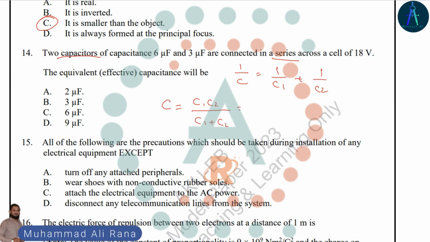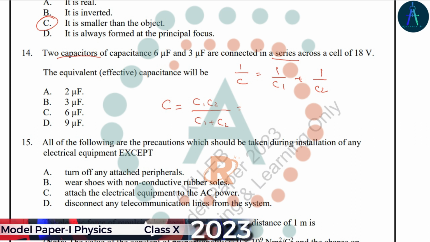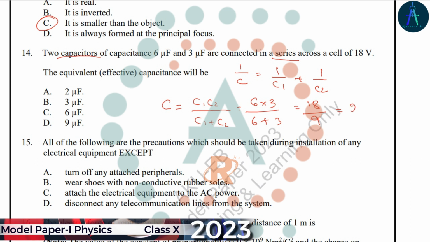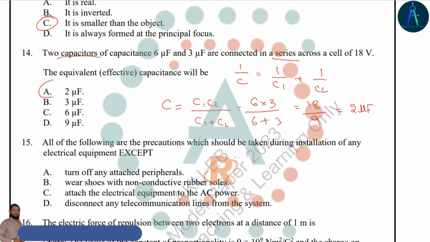We can solve this formula by taking the LCM and at last taking the reciprocal. So C1 C2 are 6 multiplied by 3, and C1 plus C2 will become 6 plus 3. So 6 into 3 is 18 and 6 plus 3 is 9. So the total capacitance of these two capacitors will be 2 microfarad. Option A is the right answer.